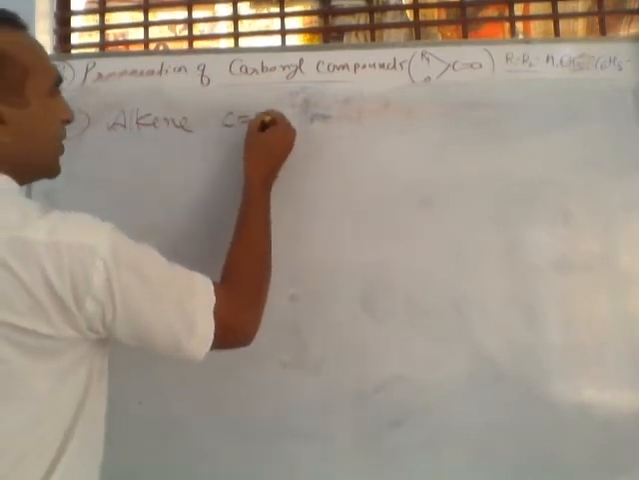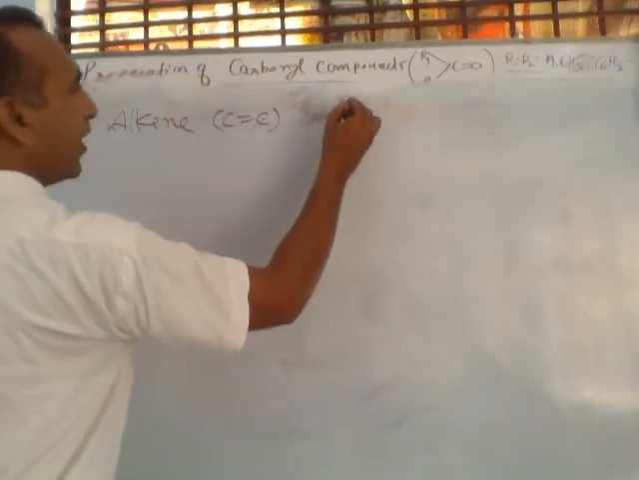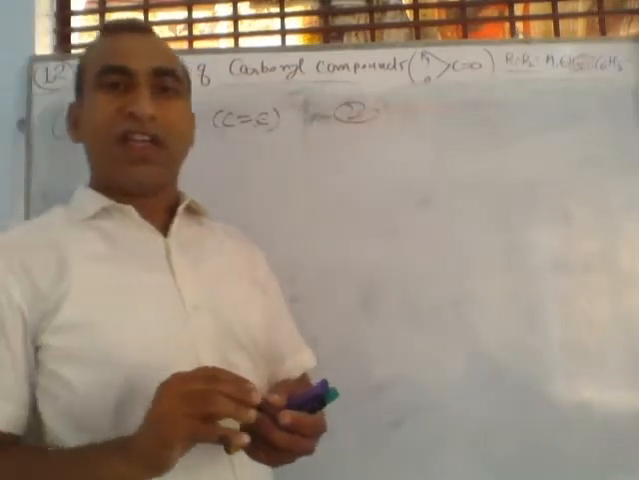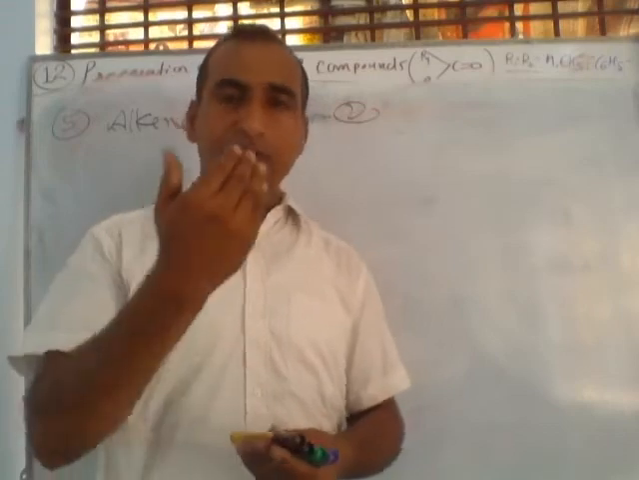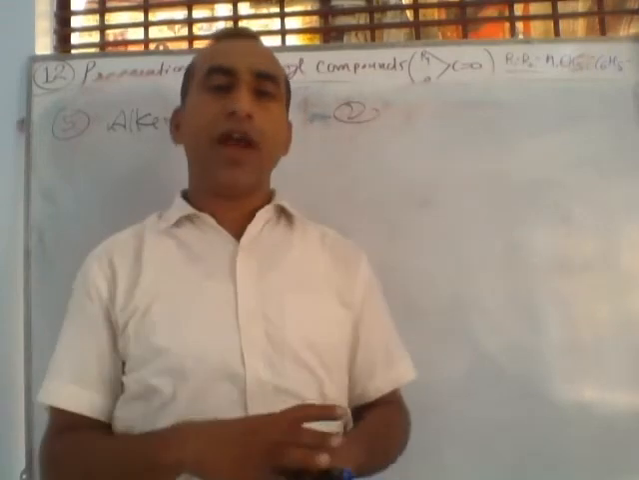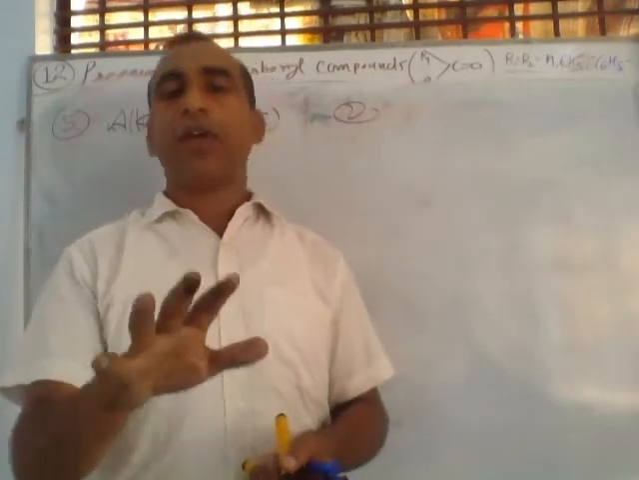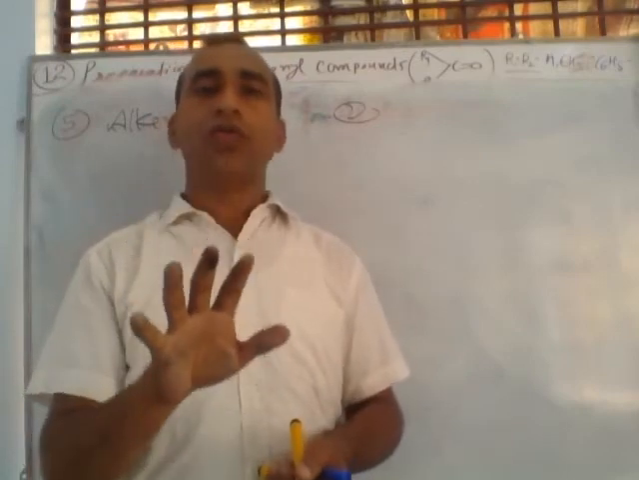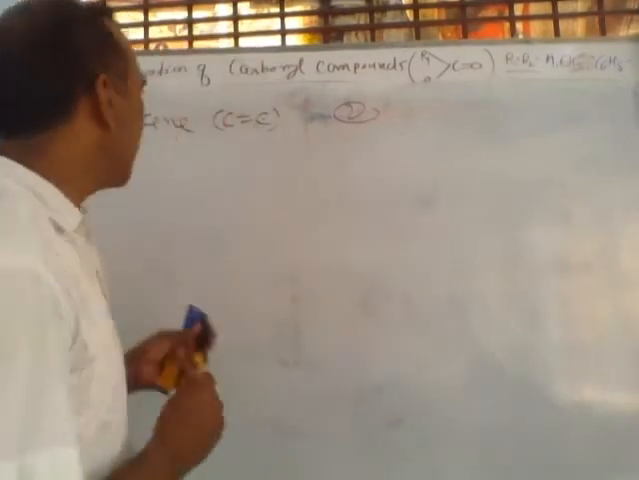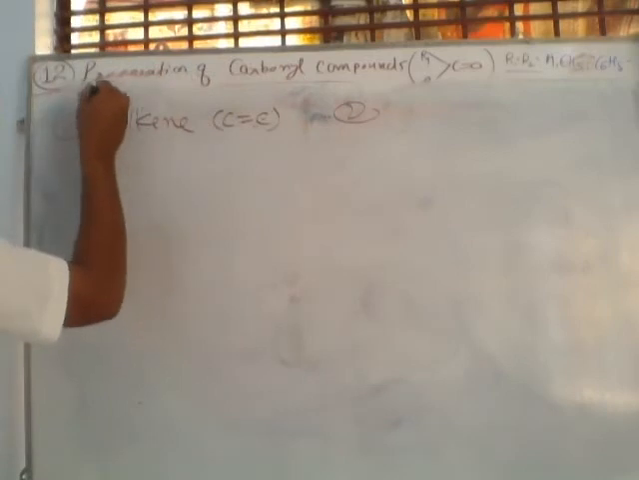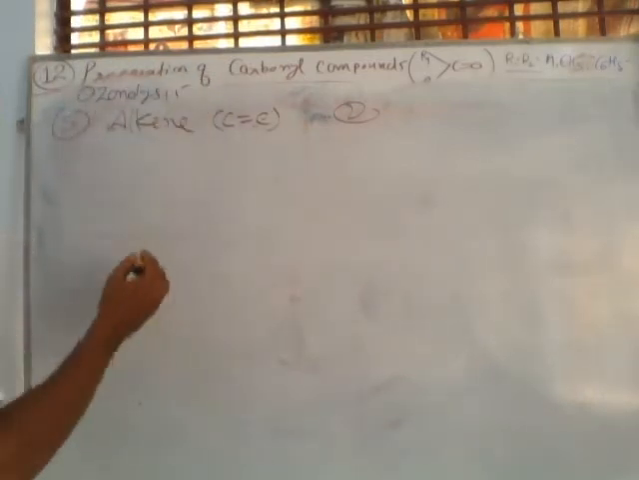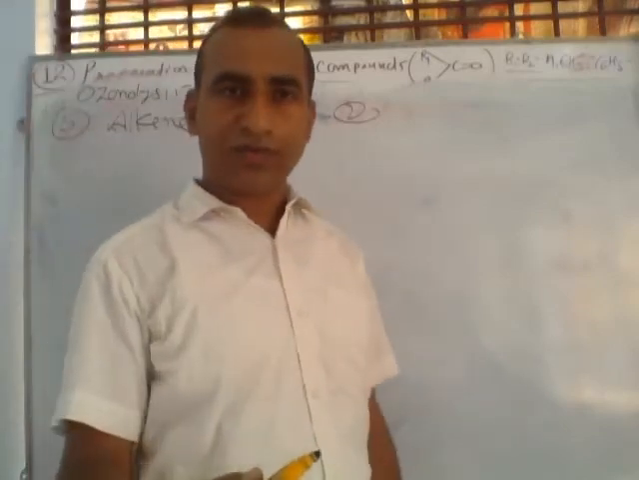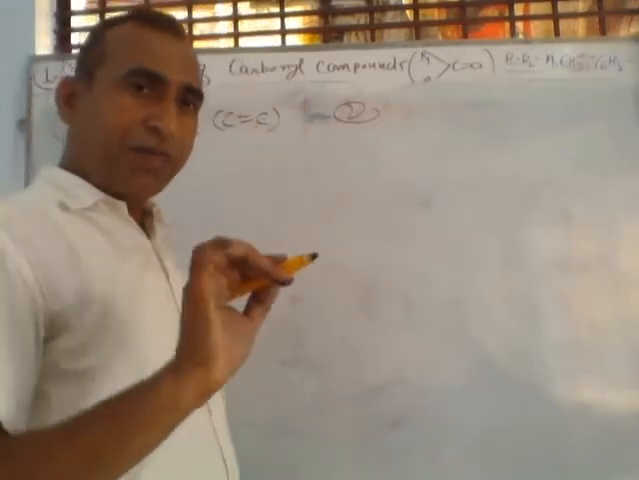Alkene means a carbon-carbon double bond. So from alkene, how can you convert to aldehyde or ketone? In class 11 we have discussed it. The topic is ozonolysis of alkene. Ozonolysis means reaction with ozone. So we are revising the previous year's topic.